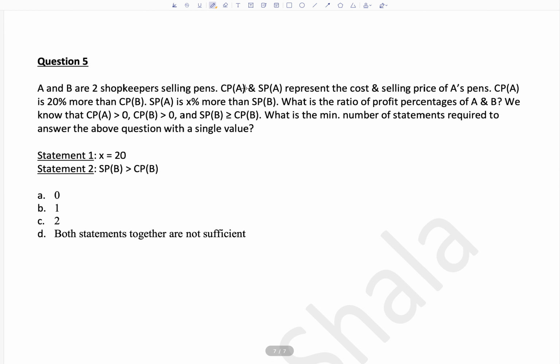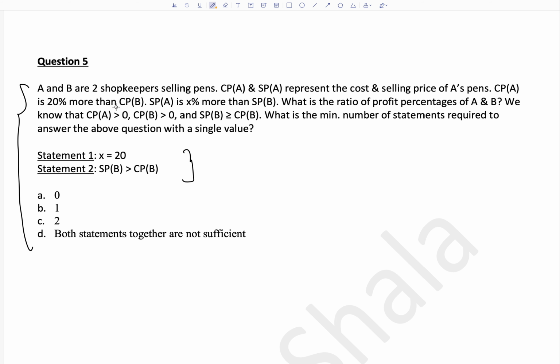Coming to the next question, the last question for the quiz. A and B are two shopkeepers. First of all, this is a different kind of CAT question, data sufficiency questions. These also come in CAT, the quant section. So you are given a question and then they give two additional statements that should have been in the question. And then they ask, how many of these statements do you need to answer this question? Let's look at the question more deeply.